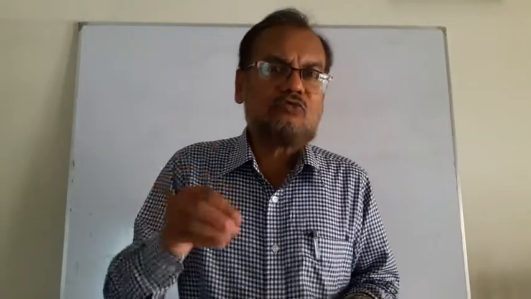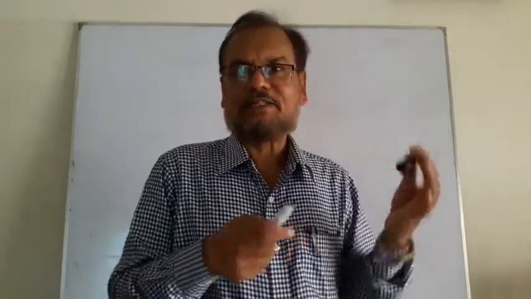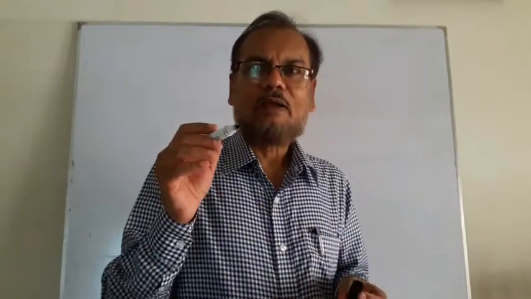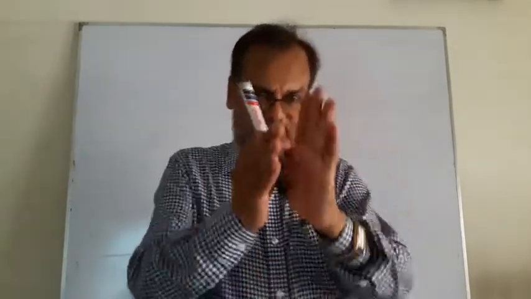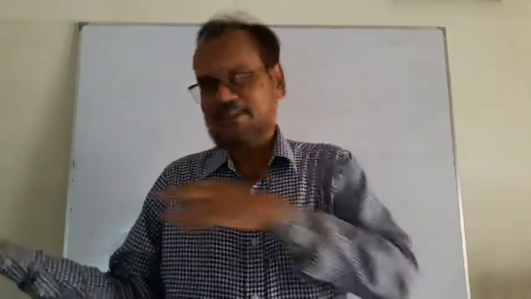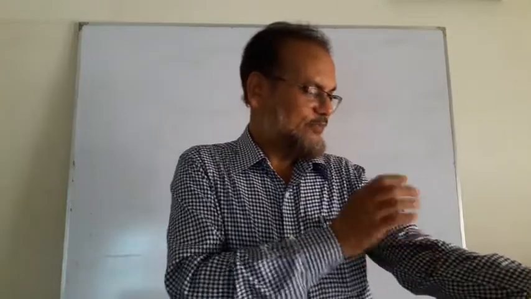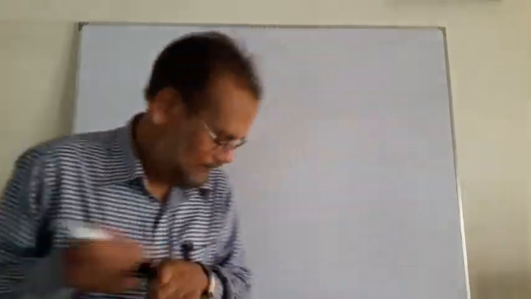So when you see in spite of or despite, and if the first sentence is positive, the next sentence will be negative. One sentence positive or affirmative, the other sentence negative. Very easy.